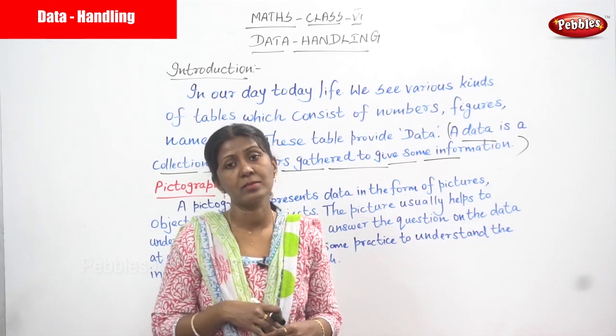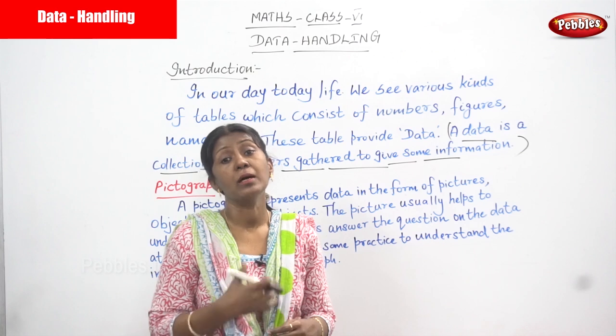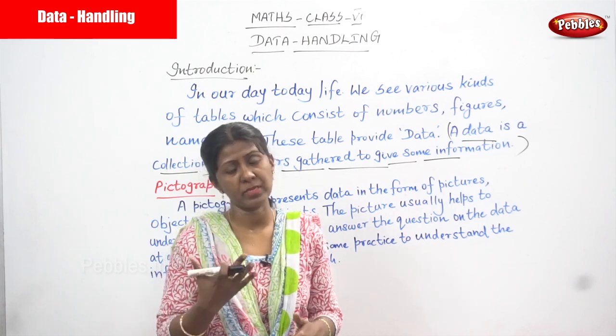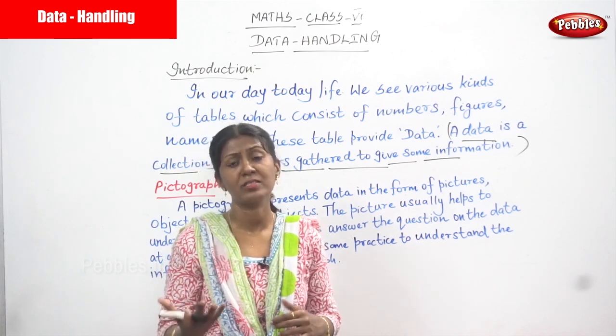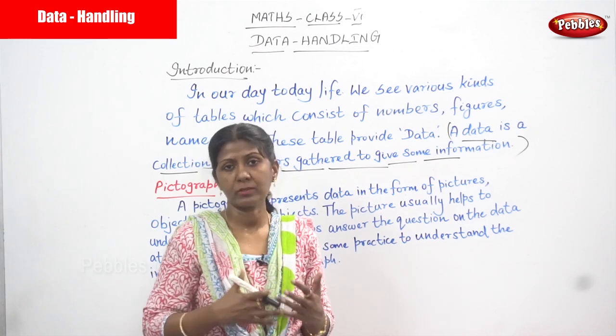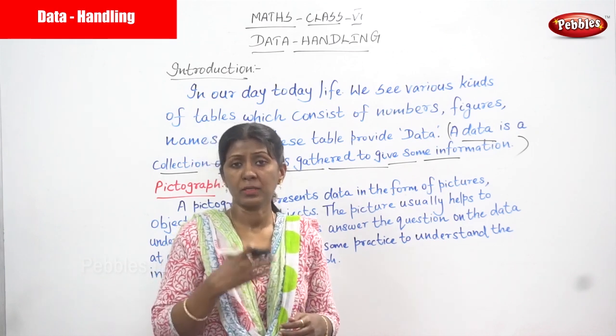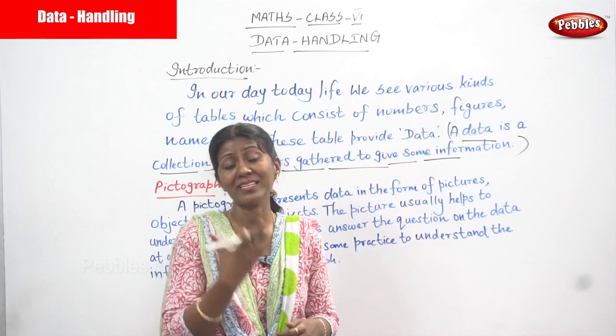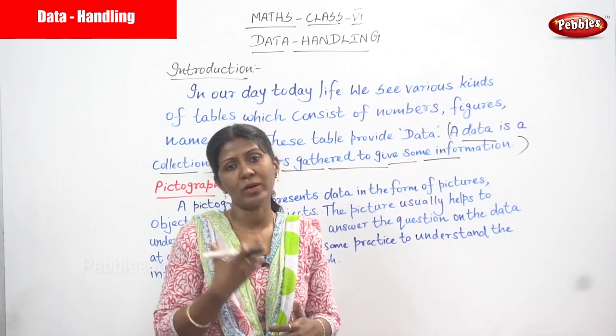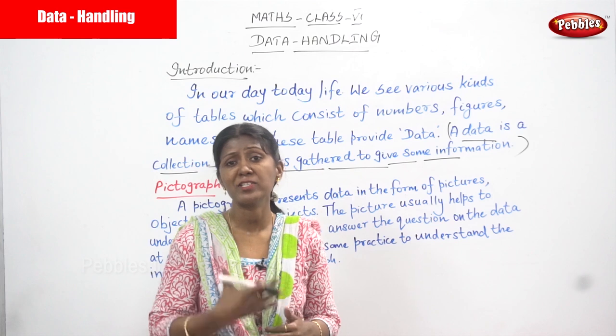That is the only reason, whatever data you give to a particular company or management, whatever job you are doing. Data information is nothing but something you can understand very easily, whatever information you collected.